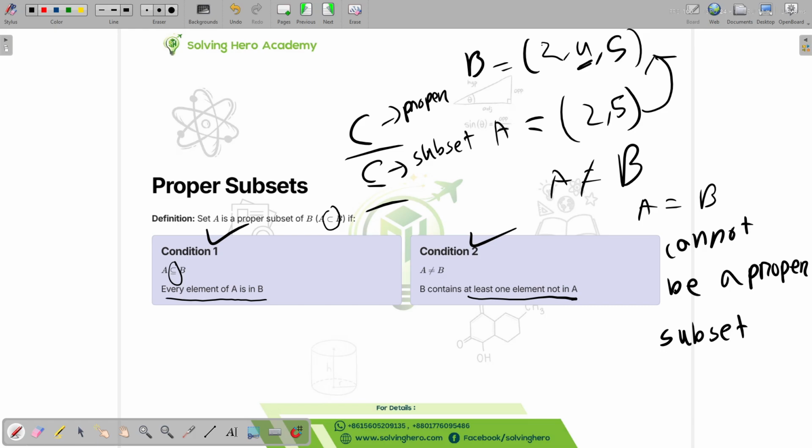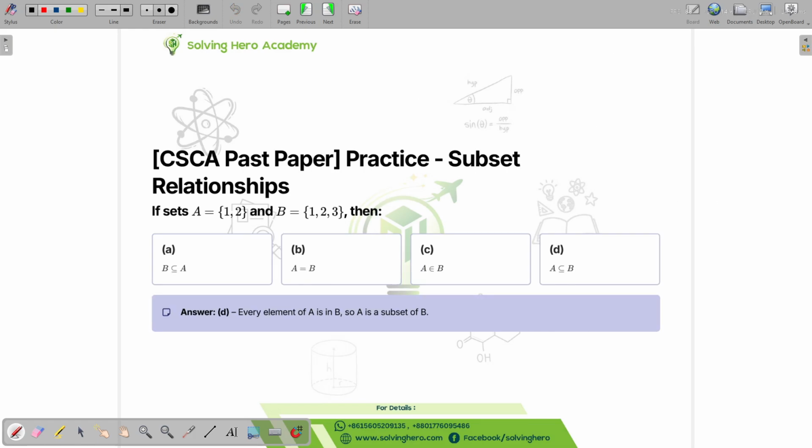Okay, let's move on to the next slide. We have some questions here. If sets A, B, then what? We can already see there's one element that is not in A, so we can say A is a proper subset of B, right?